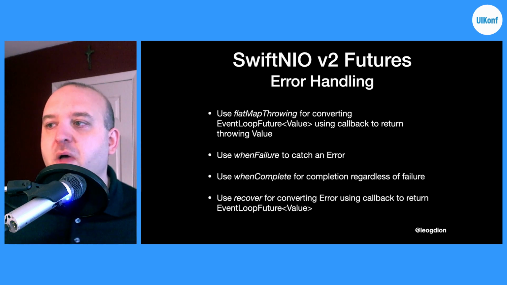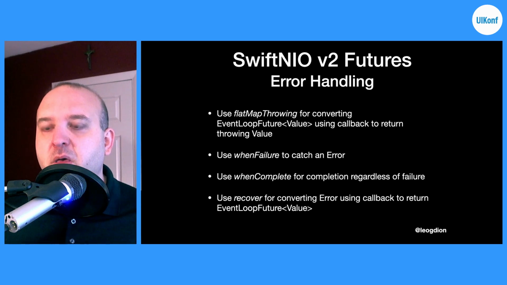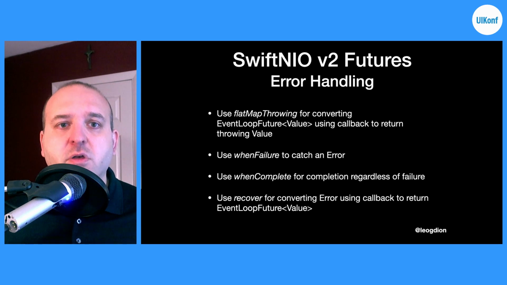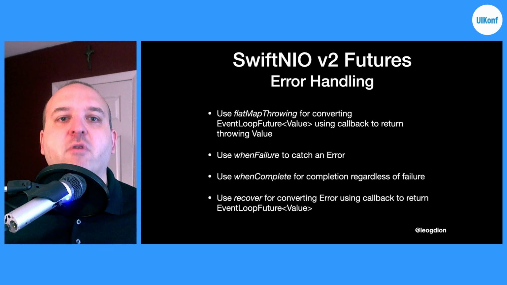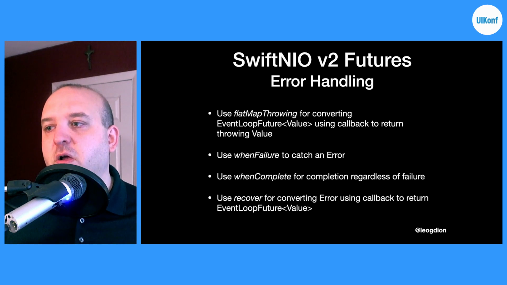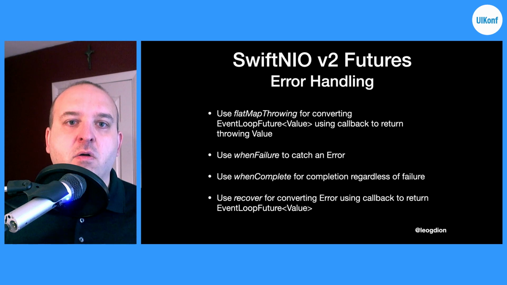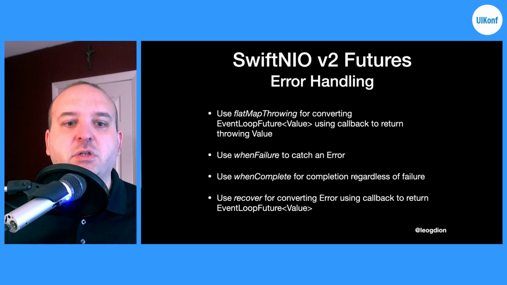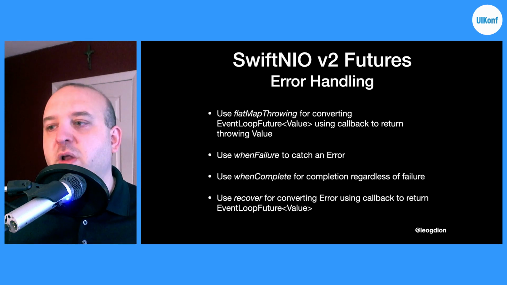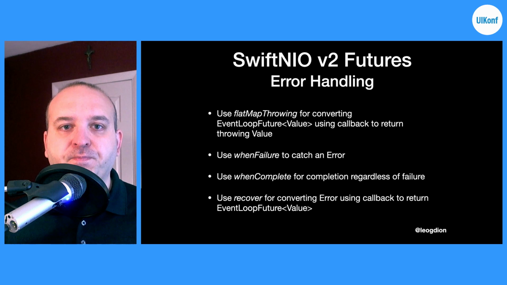SwiftNIO version 2 also has the idea of being able to catch throwing errors. So there's flat map throwing for when you want a synchronous call that could possibly throw an error. That's one catch. And then they have when failure if you want to catch an error, when complete for completion, regardless of failure. They also have always as well if you don't need access to the future itself. And then there is a recover method for converting an error into whatever value type it's supposed to be.